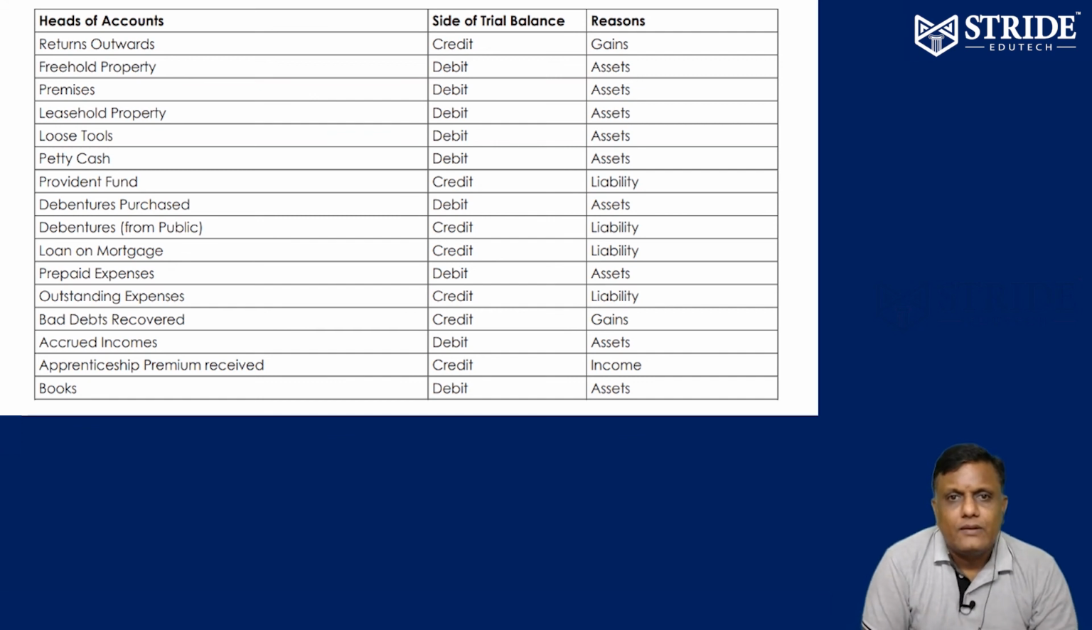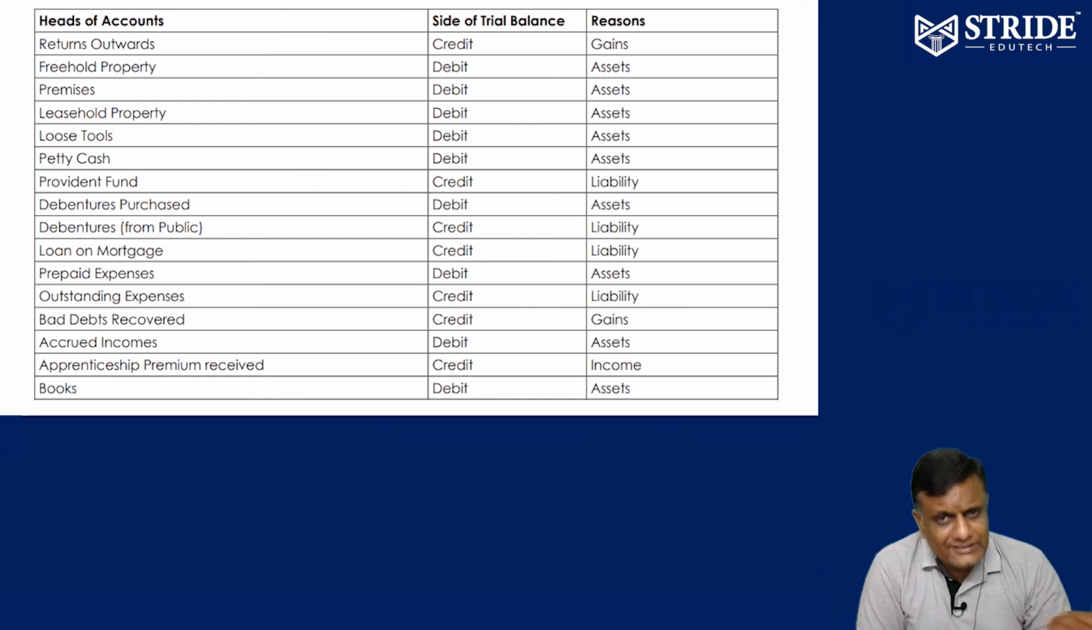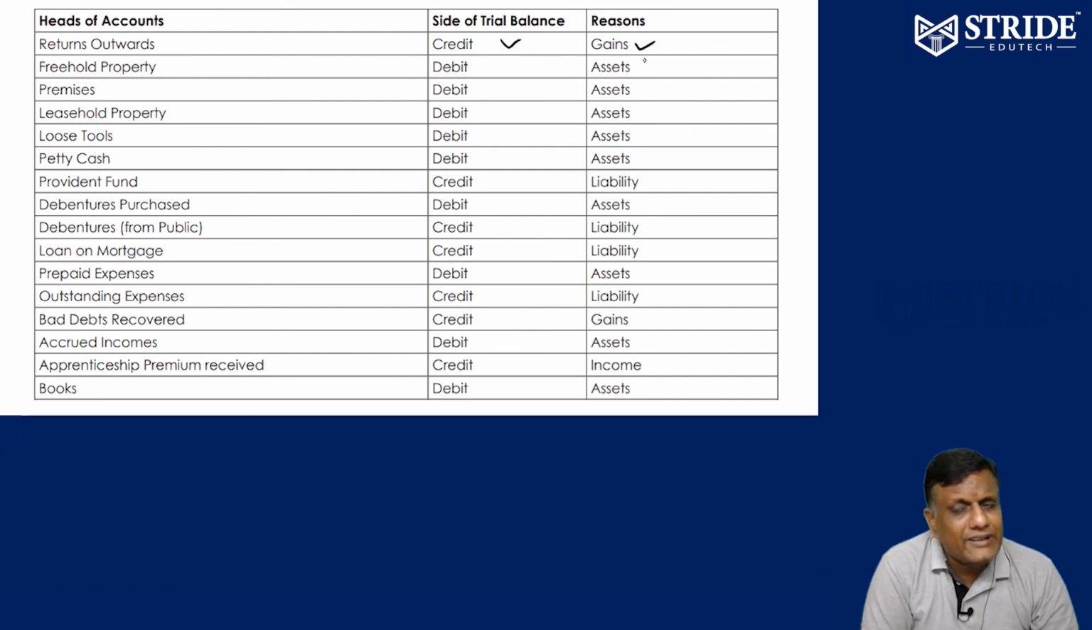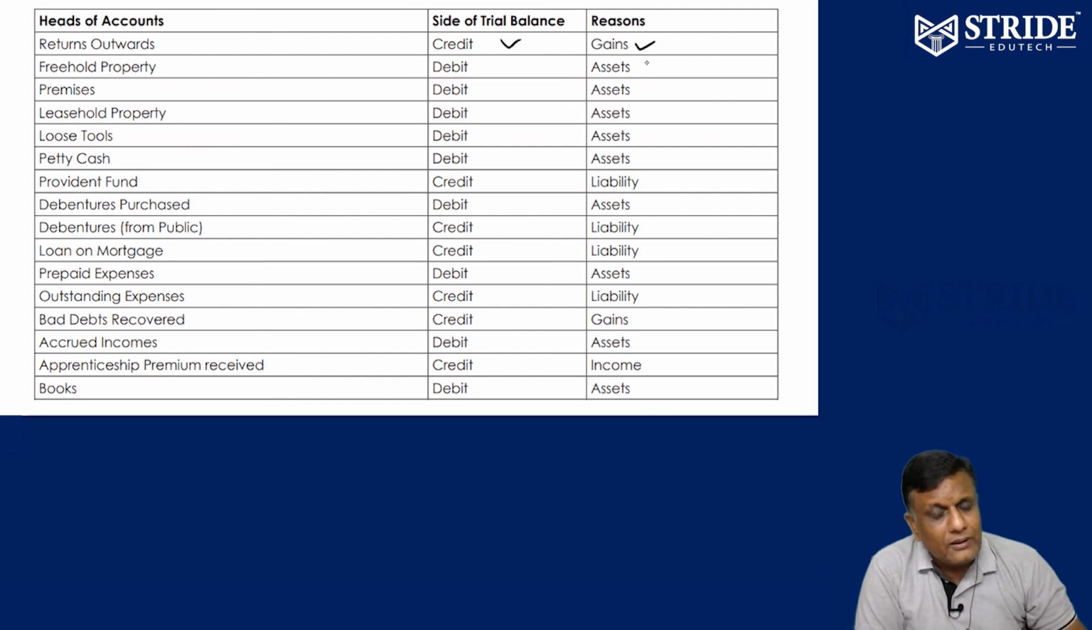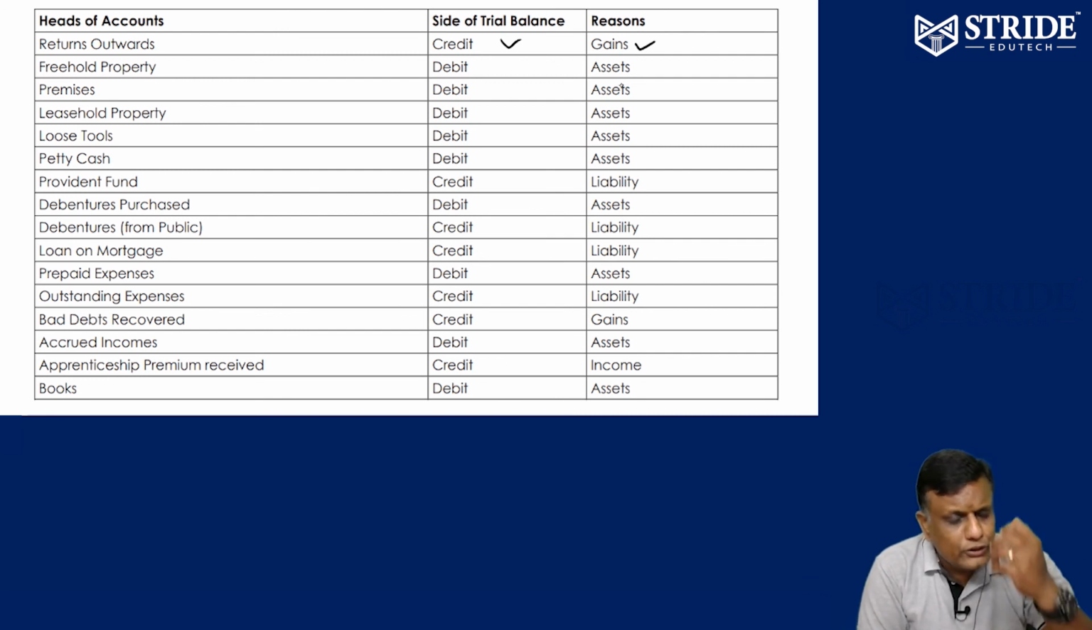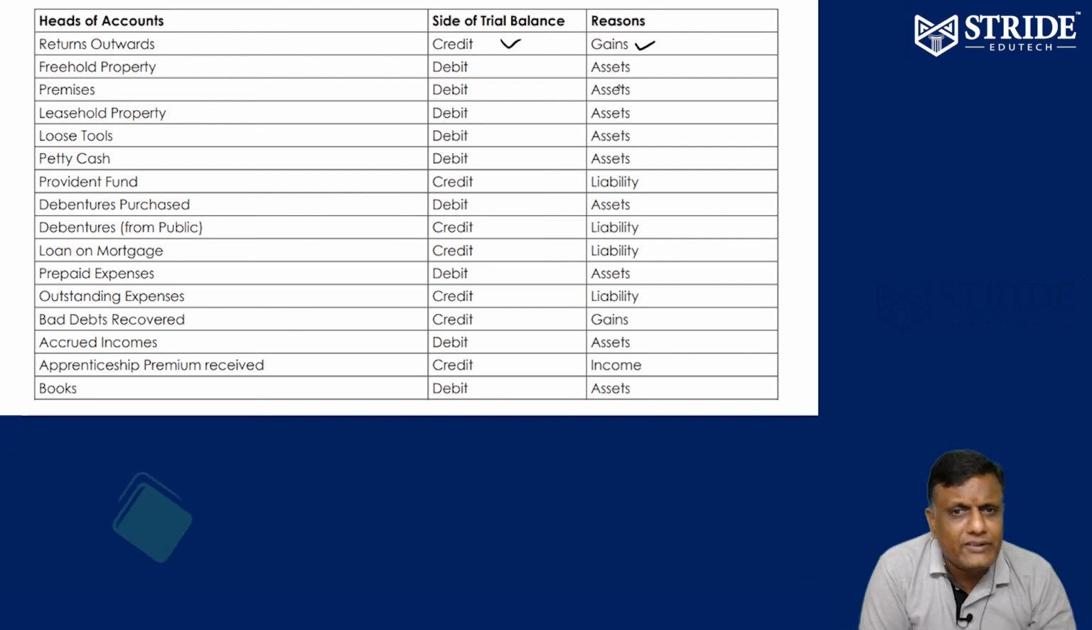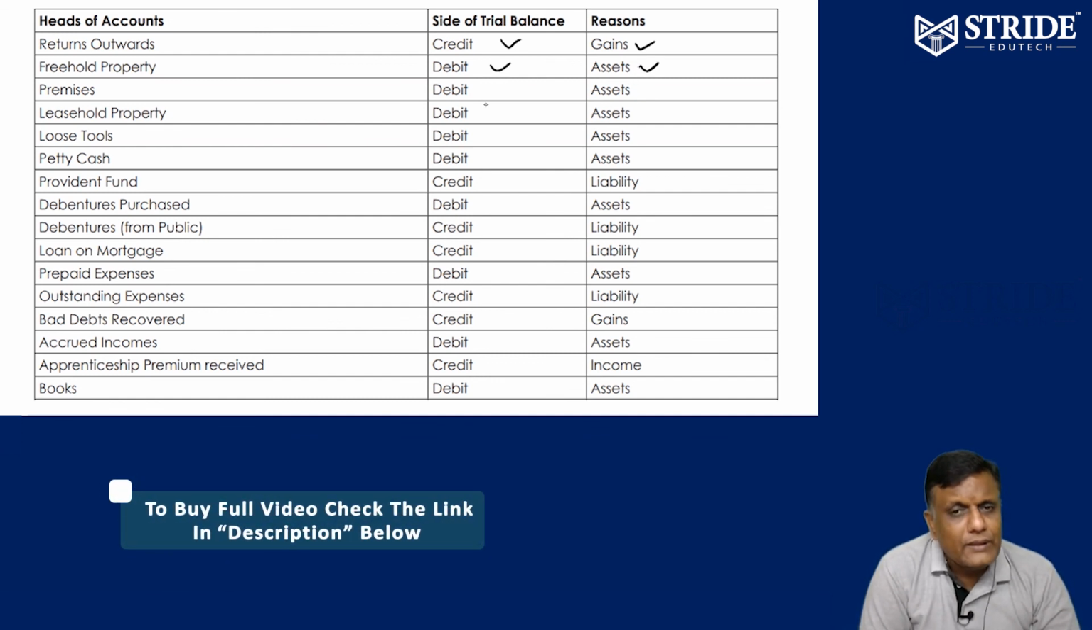Let's see. Return outward means purchase return. Purchase is an expense, return outward is a credit balance, a gain. Purchase returned is cancelled, purchase cancelled is a gain, credit balance. Freehold property, what is freehold property? It means there is no encumbrance, it is purely freehold. So asset, you can close your eyes and purchase assets, nothing wrong in purchasing freehold. So asset, debit balance. Premises, asset, debit balance.